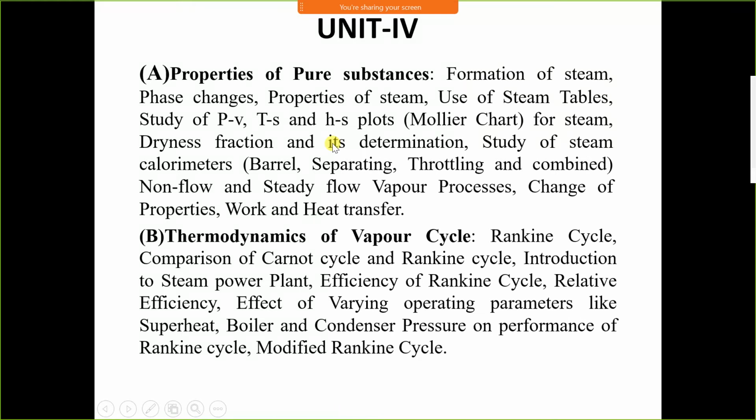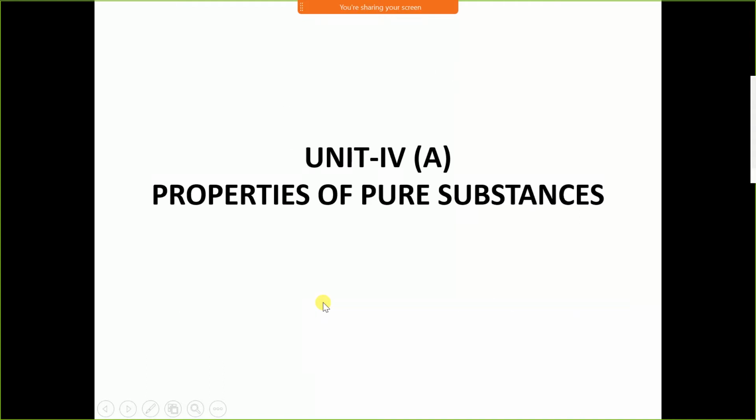Means if you don't understand first part, we can't solve second part because numerical will be based on first and second part both. In first part, the numericals are basic numericals in which we have to calculate enthalpy, entropy, specific volume, work done, internal energy of the steam, and that concept we have to use in second part of unit 4.